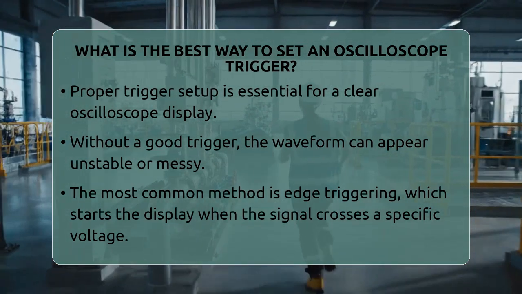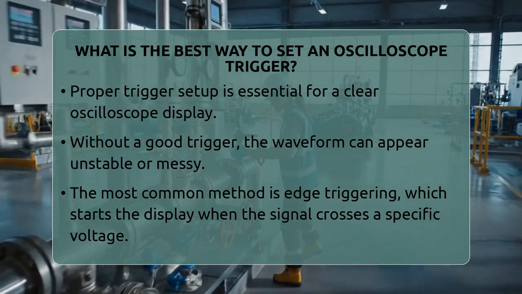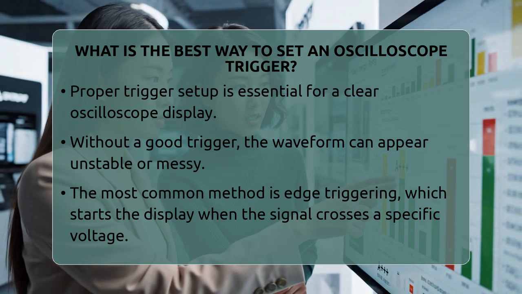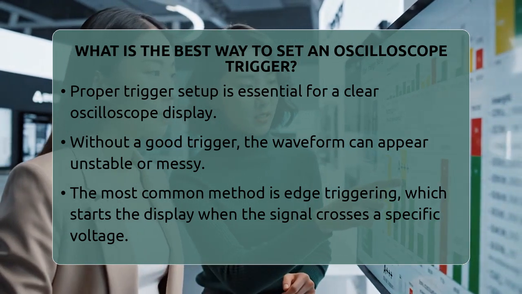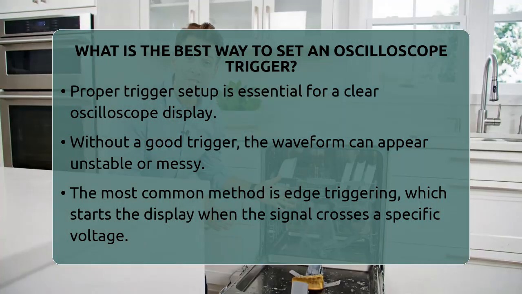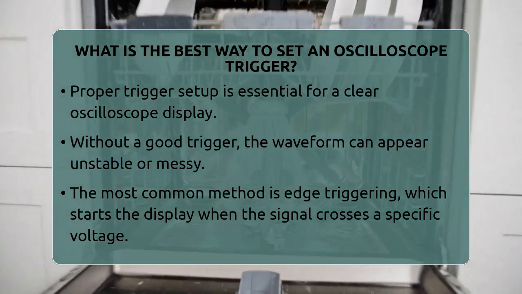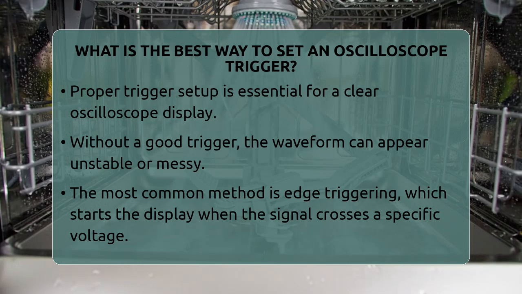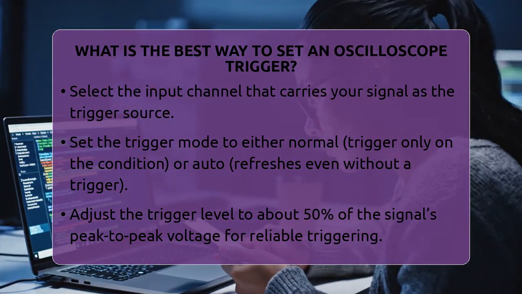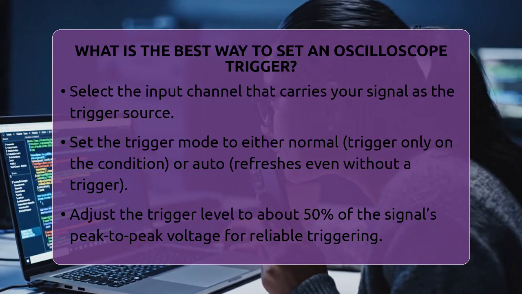When you set an oscilloscope trigger correctly, it captures the same part of the waveform every time, making the display stable and easy to analyze. The most common and straightforward method is called edge triggering. This means you tell the oscilloscope to start drawing the waveform when the signal crosses a specific voltage level in a certain direction. You pick the input channel that carries your signal as the trigger source.